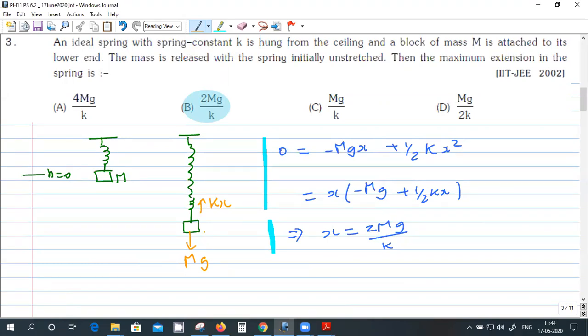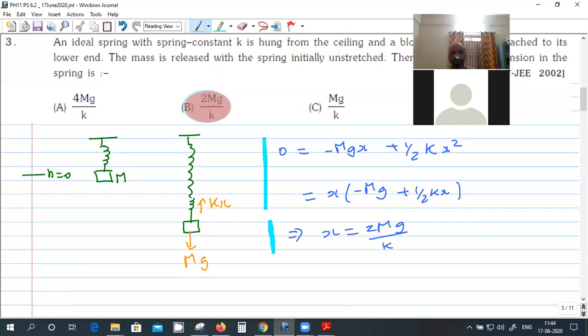So what is the mistake in this approach? Your mic is off. Your mic is not working. So what is the mistake in this one? I don't remember. No, you don't have to remember. If you equate the forces, mg equal to kx, so from that you will get x as m by k into g, right? So what is the mistake in this one? There is an acceleration a here.